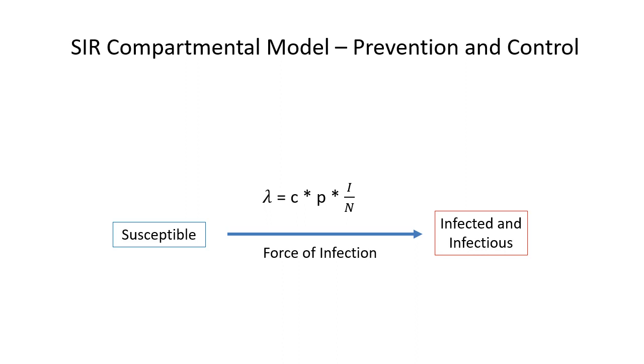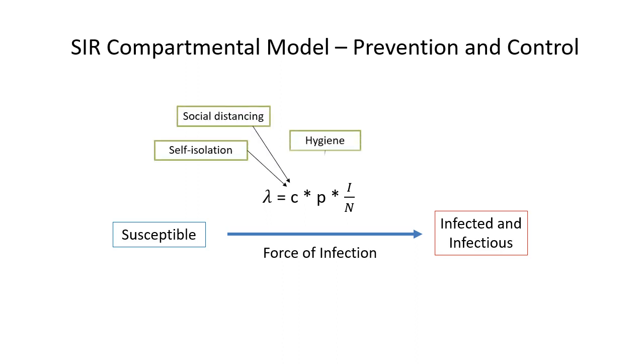Thinking about COVID-19 infection, self-isolation, social distancing, and hand hygiene can all reduce the effective contact rate, which in turn will reduce the force of infection.